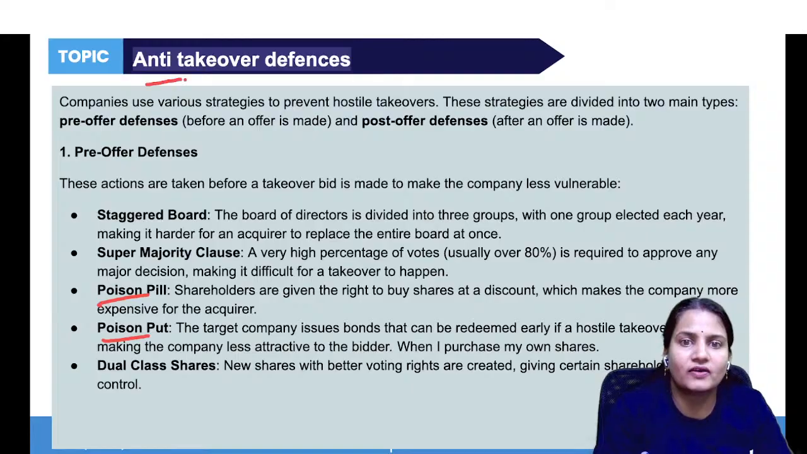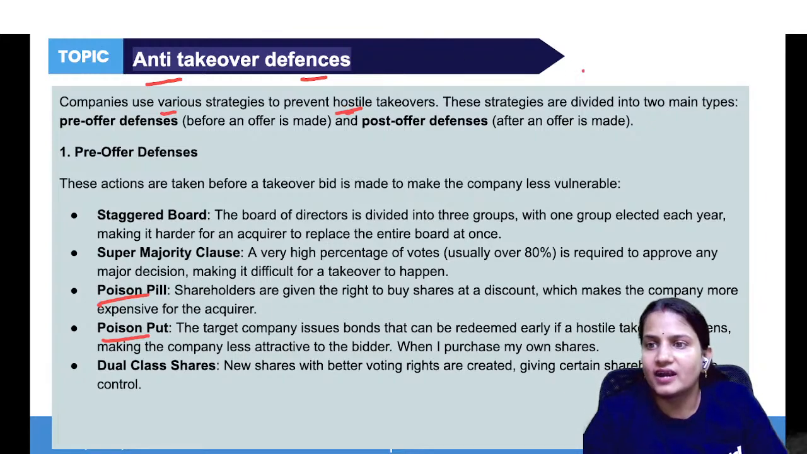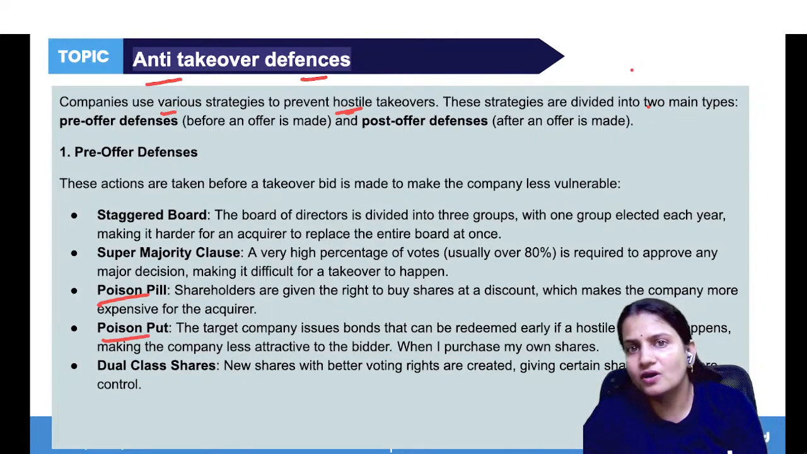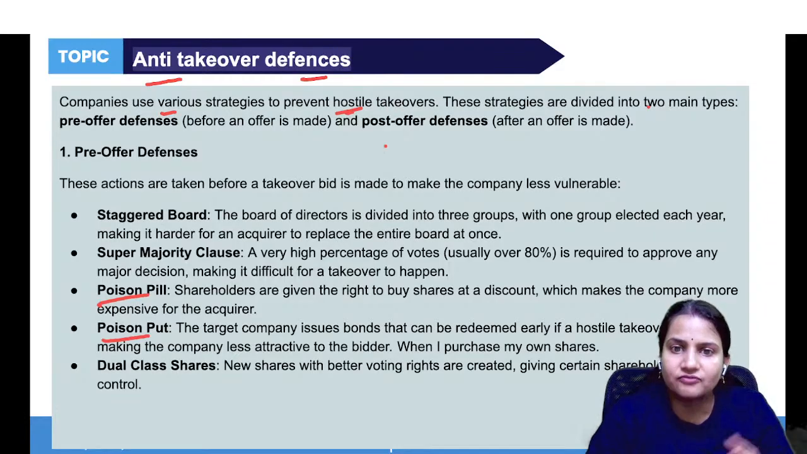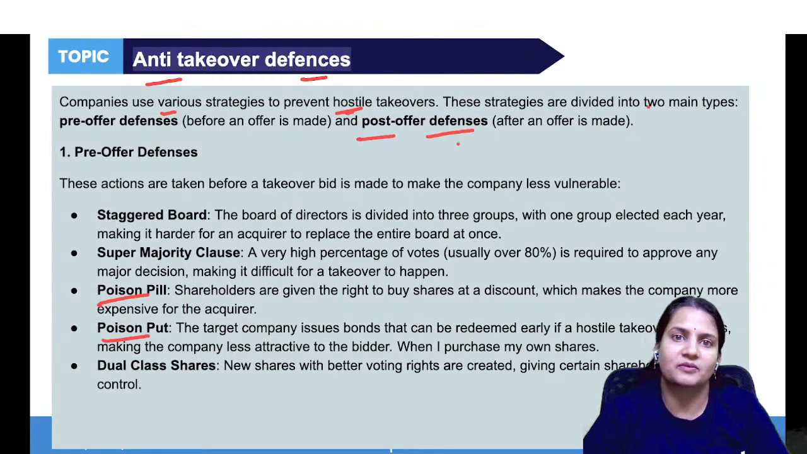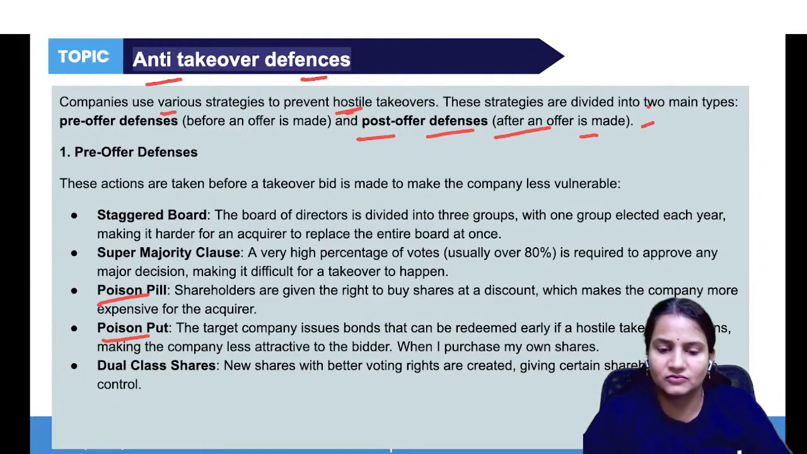So what is anti-takeover defense? Companies use various strategies to prevent a hostile takeover. These strategies are divided into two main types. One is before the offer has been given by the acquiring company, and the other is after an offer is made by the acquiring company, when you can use defensive strategies.